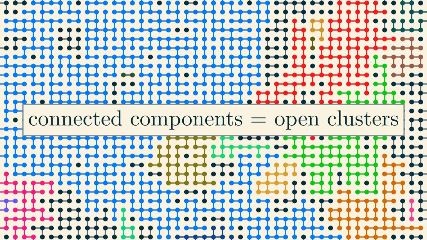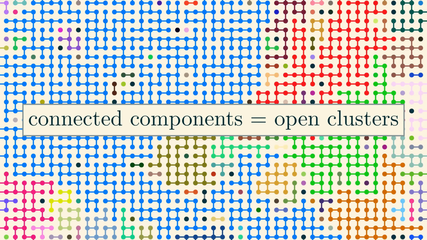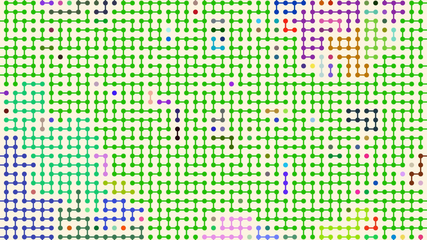Of course, we can pump different colored liquids into the different connected components of the pipe network, and now we can more clearly see the structure of the network and its connected components. By the way, when talking about percolation, these connected components are called open clusters, or just clusters for short. It's important to remember that the colors we've added are just for visualization, and they aren't actually part of the mathematics that we'll be studying. And again, this is just one sample of the random process that we want to understand, so let's see a few more samples, this time with color.